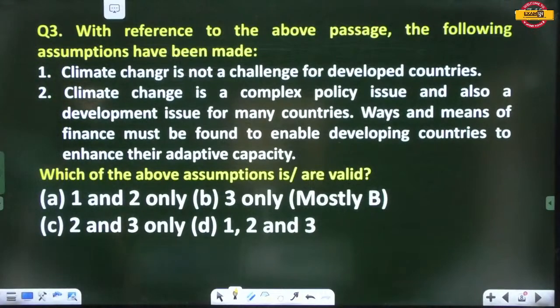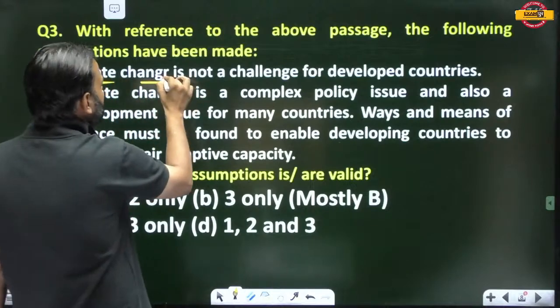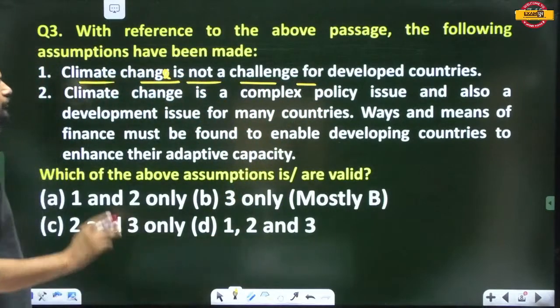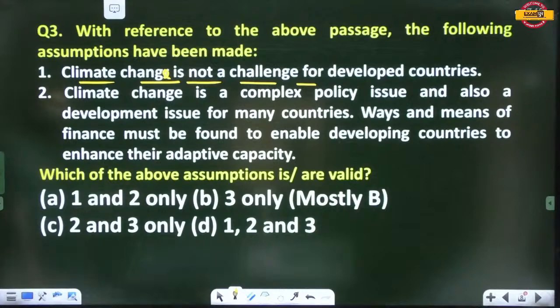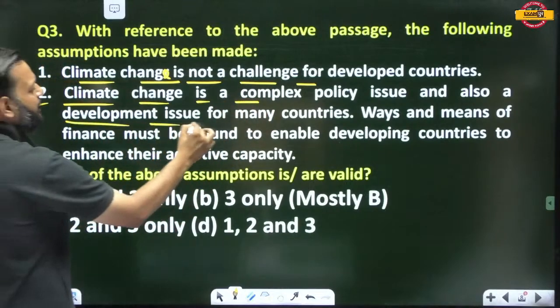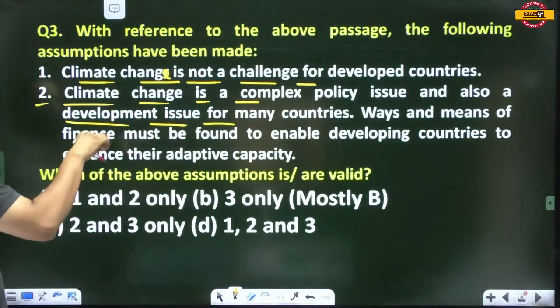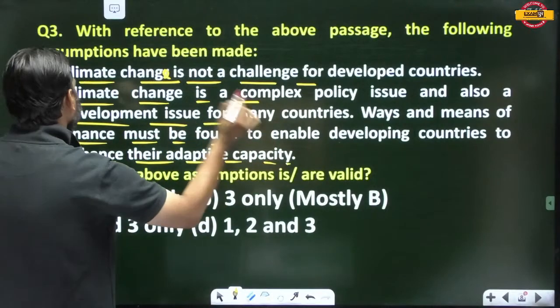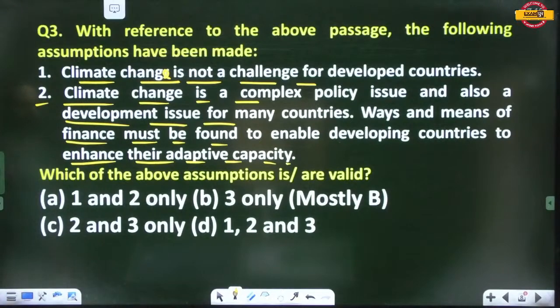Question: with reference to the above passage, the following assumptions have been made. Climate change is not a challenge for developed countries. First assumption is climate change is not a challenge for developed countries. And second, climate change is a complex policy issue and also a development issue for many countries. Ways and means of finance must be found to enable developing countries to enhance their adaptive capacity. Now you have to tell which of the following assumptions is or are valid.